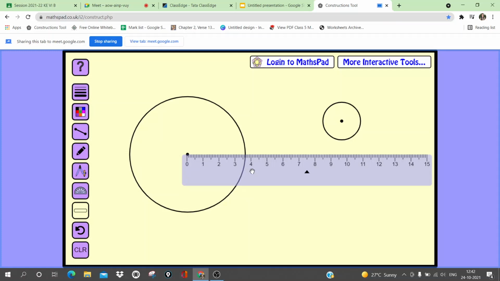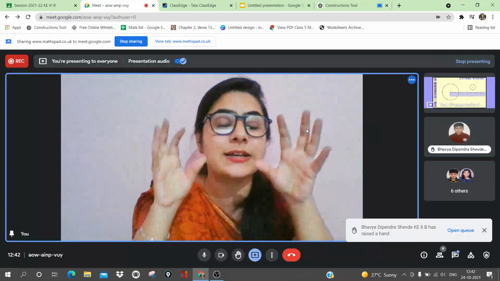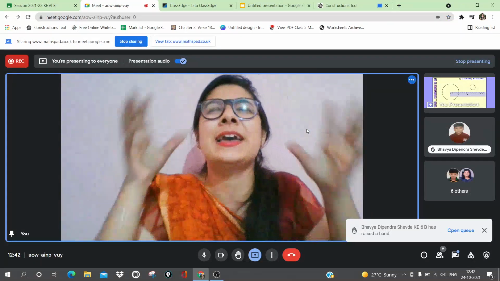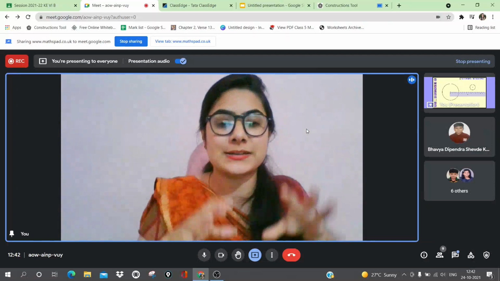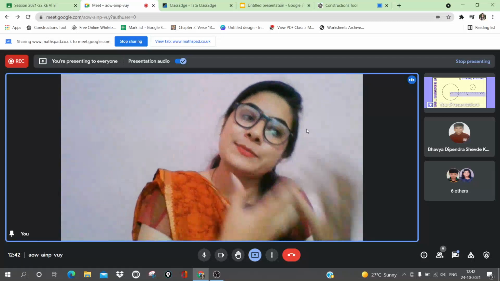So first tell me whose radius is more, left or right? Ma'am, left. Yes, very good. The circle which is on the left has greater radius. So here you can say the circle which is big will have more radius. Big radius, bigger circle. Small radius, smaller circle.